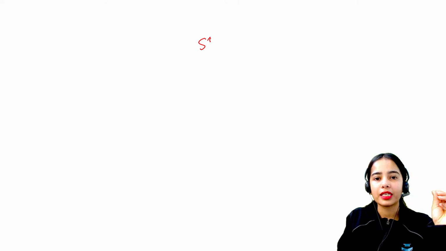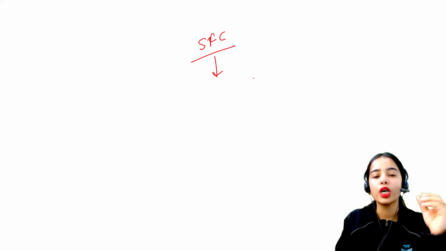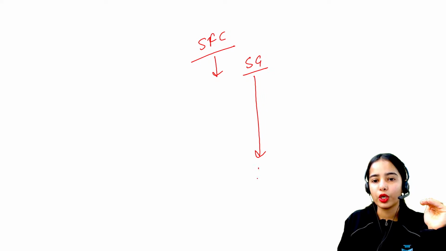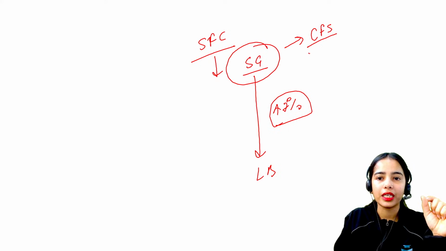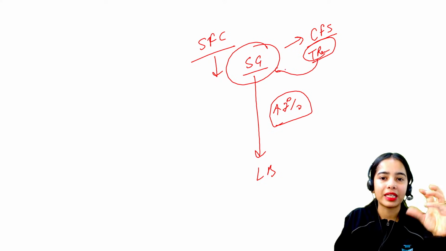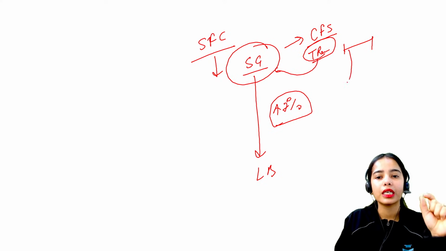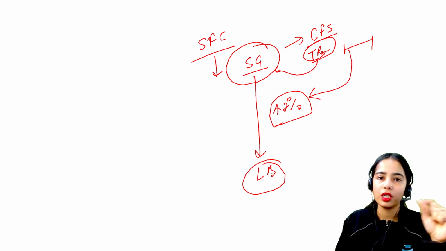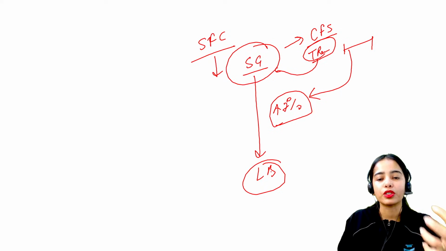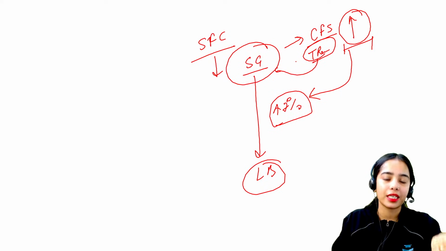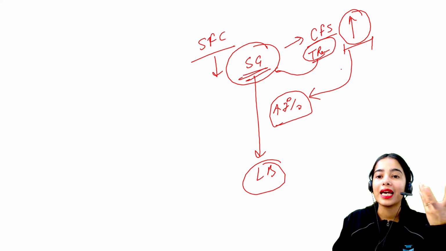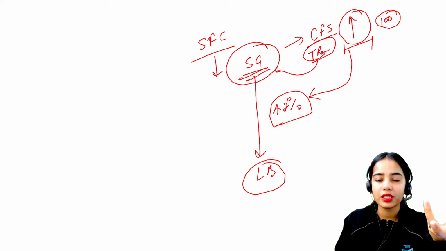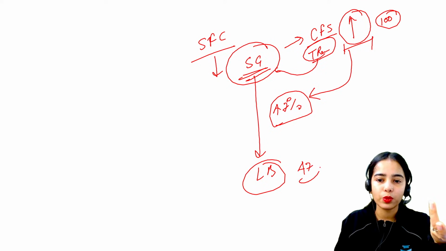Okay, so let's say the State Finance Commission has decided that this particular state will do a transfer from the state government to the local bodies of 47%. So whatever the total resources are in the consolidated fund of state, whatever is collected by the state government in this particular year, 47% of this will go to the local bodies. Okay, state governments will have to provide 47% to local bodies. If the state government is able to increase its revenue, its resources, that means from 100, 47% was going to the local body, 47 rupees was going to the local body.